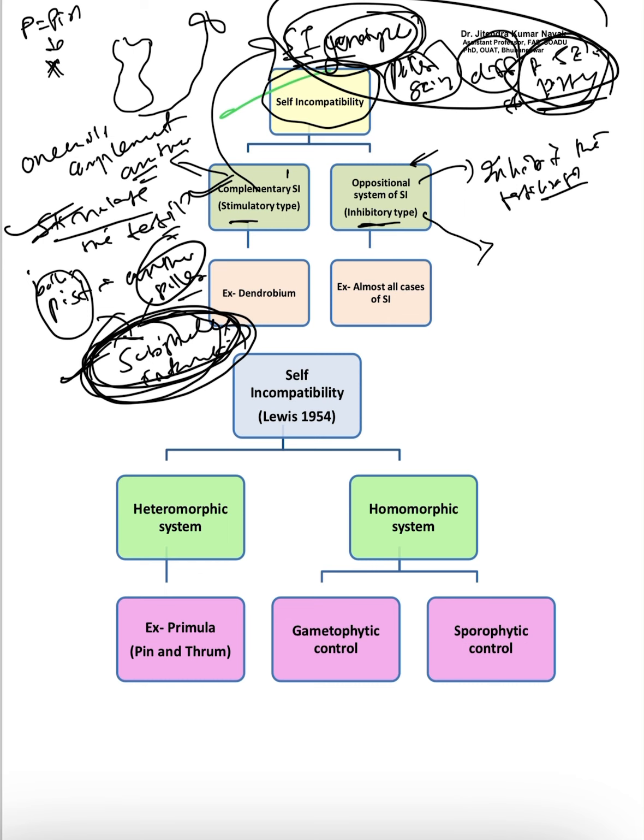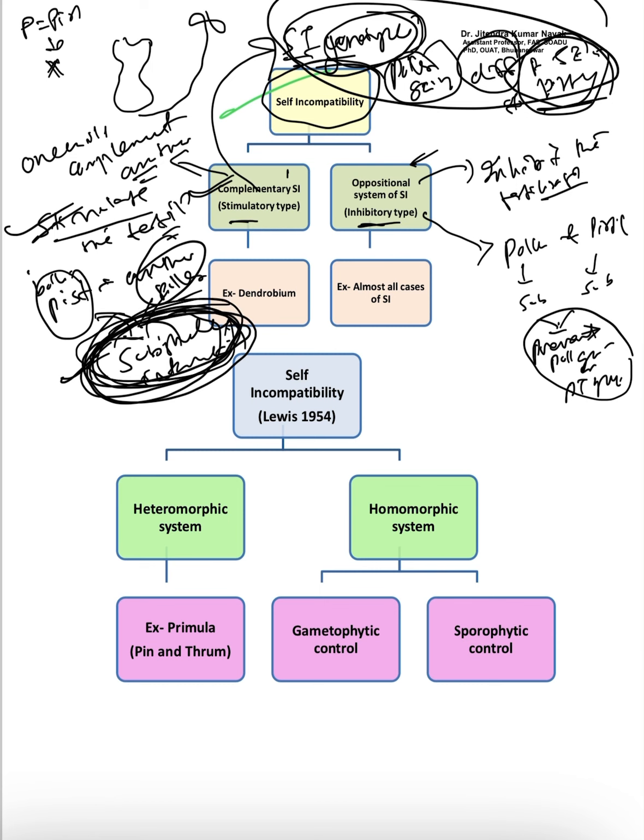This is the case in inhibitory type. In inhibitory type, the pollen and pistil produce some substance which will prevent pollen germination or pollen tube growth. It is just the opposite. There, the substances are complementary with each other and stimulate fertilization. But in this case, the substances are not complementary with each other.